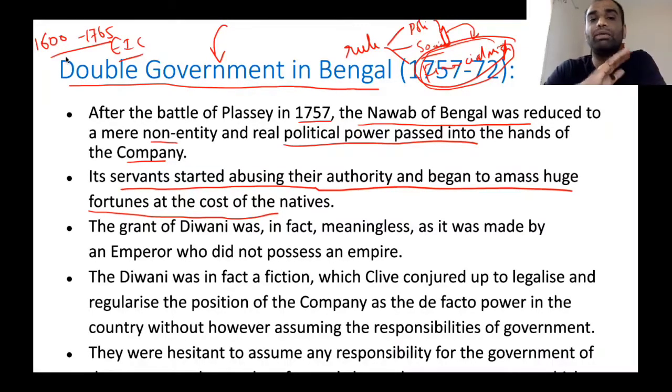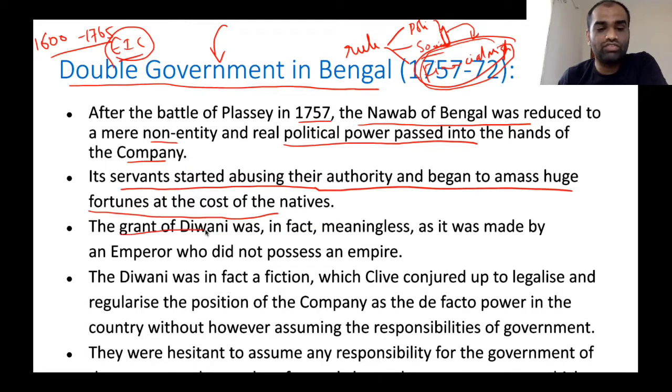Similarly, when the East India Company servants started to operate from a profit motive, they began to amass huge wealth. Now, after 1765, these very individuals were given financial powers. So, what will they do? These individuals started abusing that power and they plundered India like anything. At the cost of Indian merchants, Indian natives and Indian agriculturists, they plundered all the wealth. So that's one significant result of dual government in Bengal.